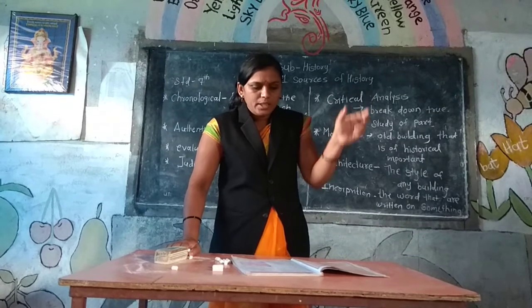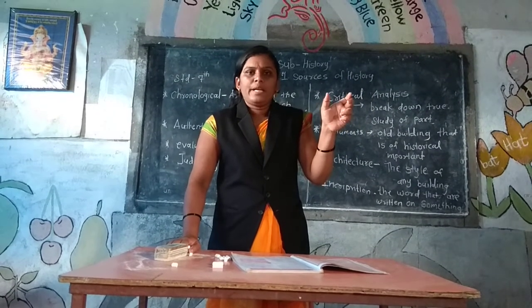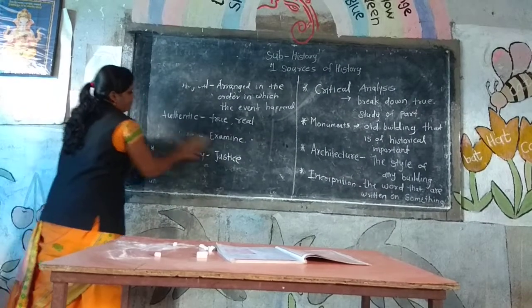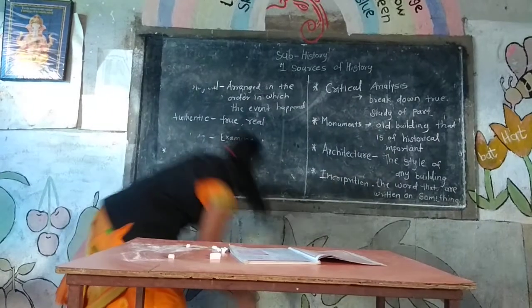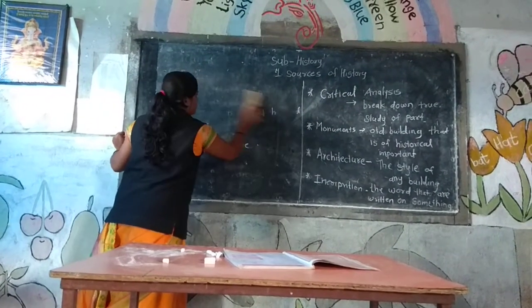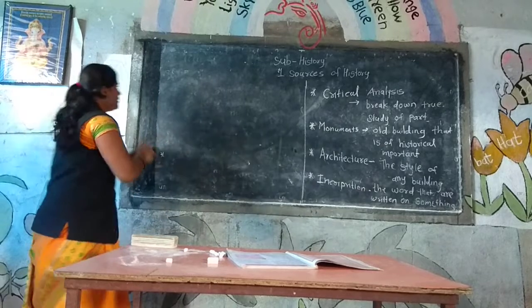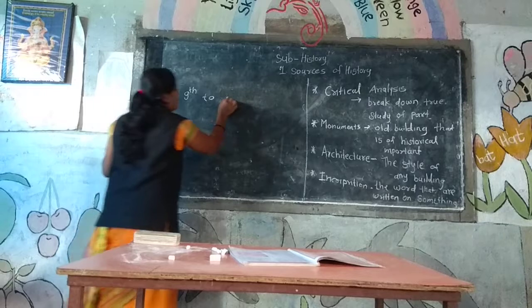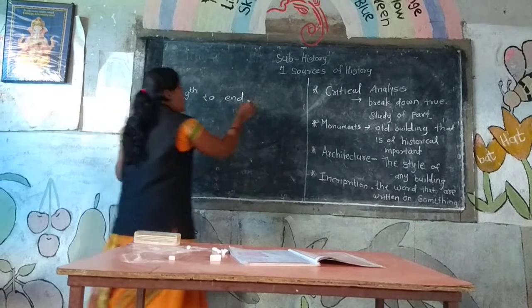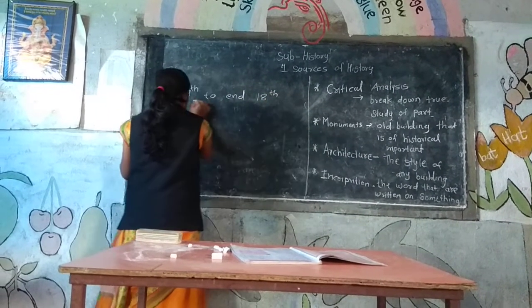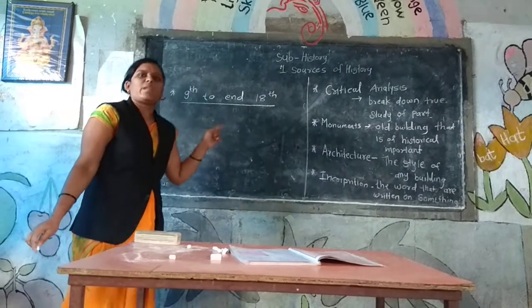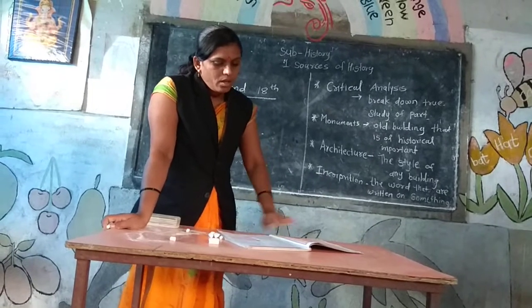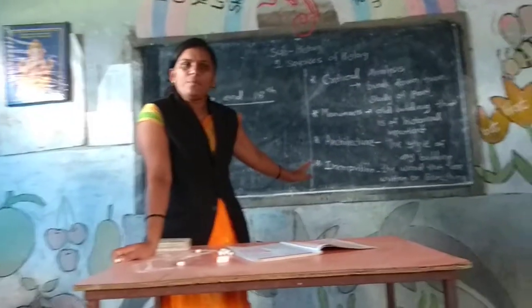This period is considered to be the medieval period of Indian history.